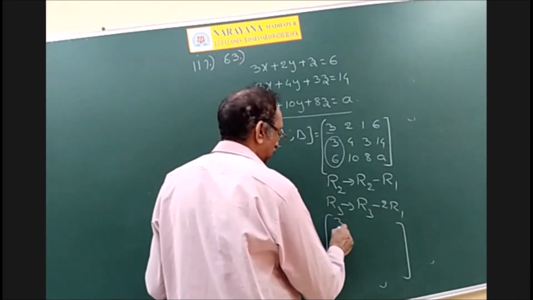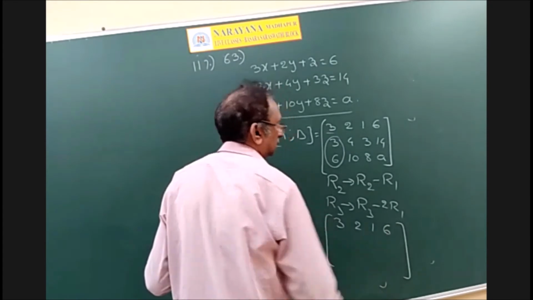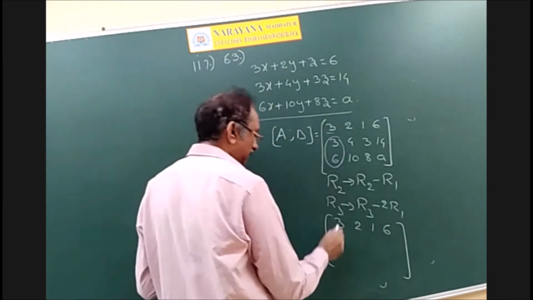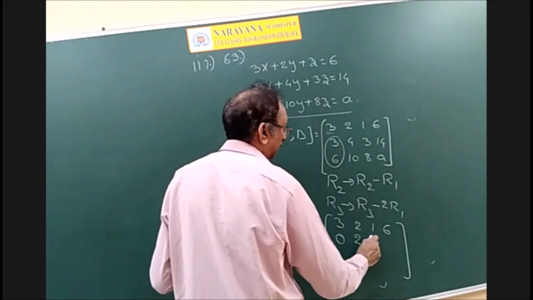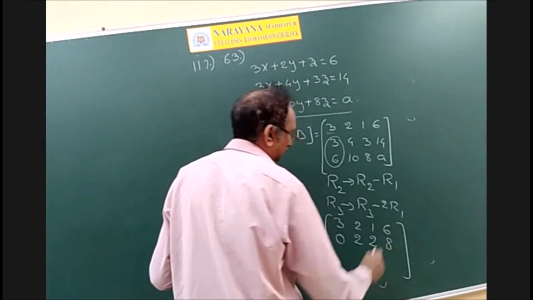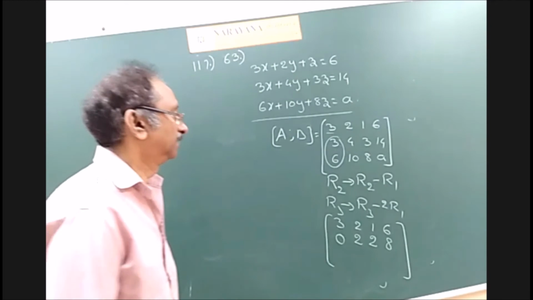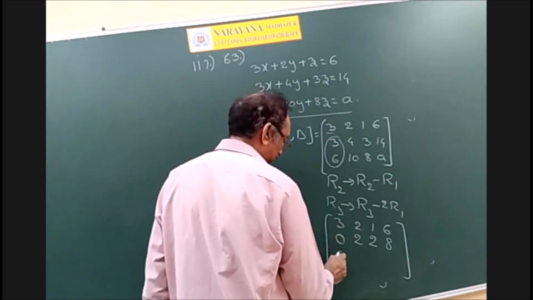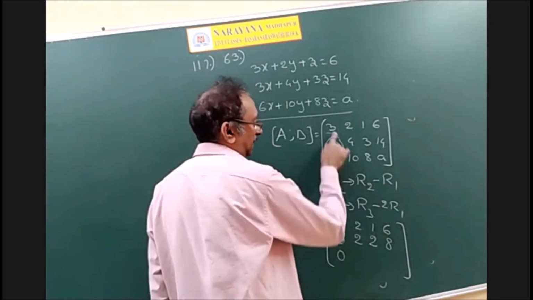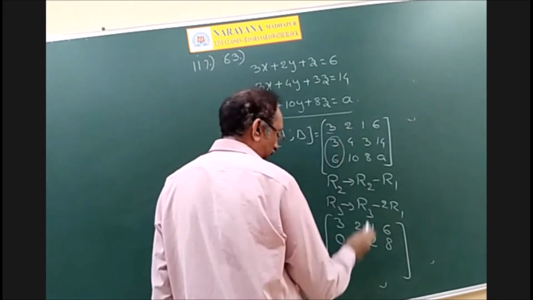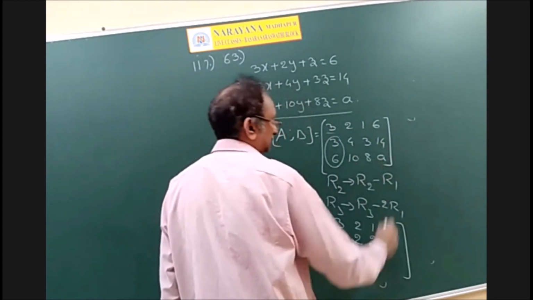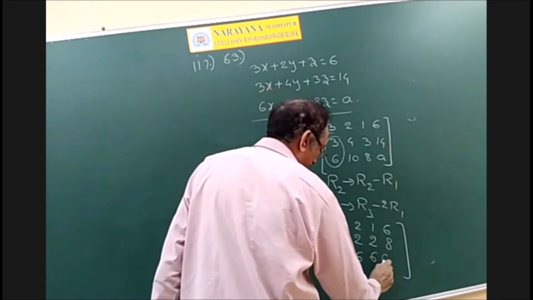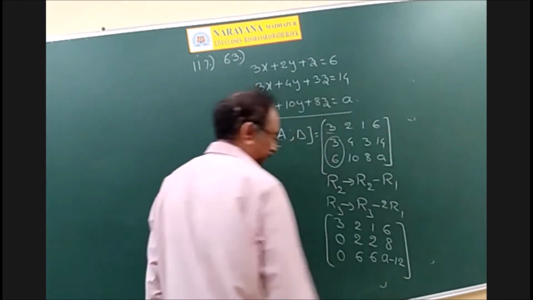So first row does not change, and second row subtract: 3 minus 3 is 0, 4 minus 2 is 2, 3 minus 1 is 2, 14 minus 6 is 8. After that, 6 minus 6 is zero. So remember, you are multiplying with minus 2: minus 4 plus 10 is 6, and minus 2 plus 8 is 6, and minus 12 plus a is a minus 12.